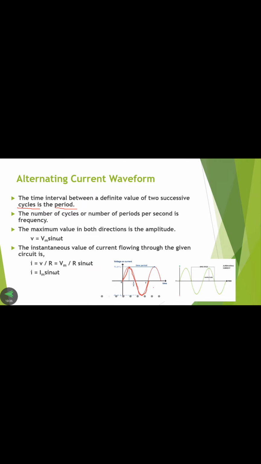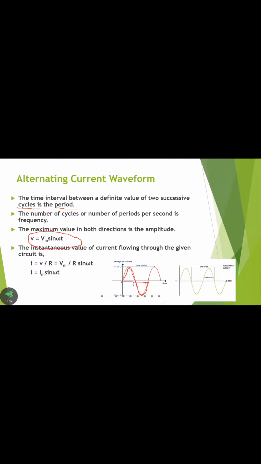Within a fraction of a second, how many cycles are produced? If the generator rotates 50 times within a second, that is called the frequency. Time period is the time required to complete one cycle. The time required to complete from 0 degrees to 360 degrees is what we consider as the time period. So here the formula is V equals Vm sin omega t.